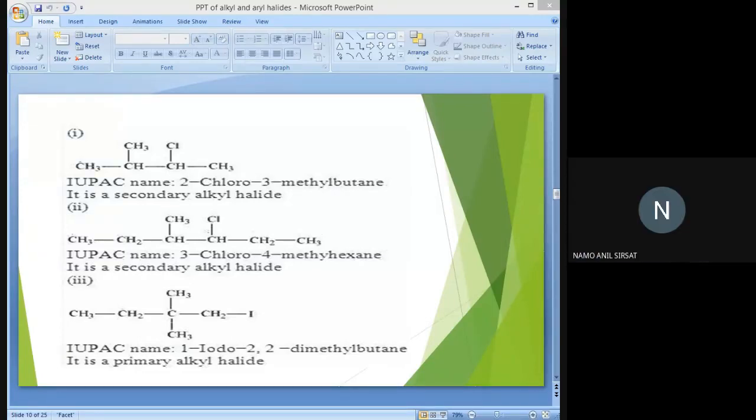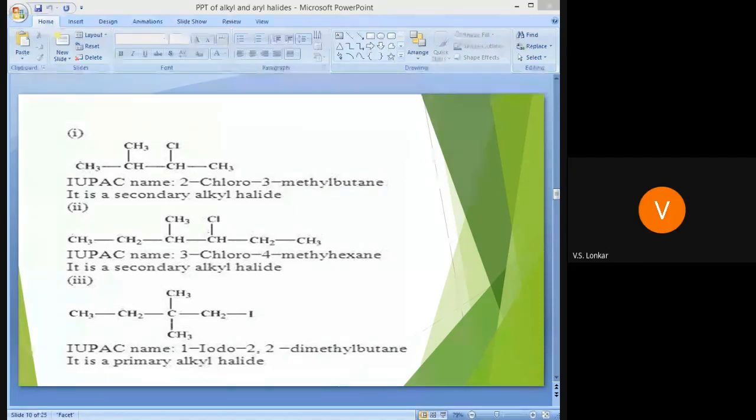Tell me the method of preparation of alkyl halide first. Halogenation of alkanes takes place by chlorine or bromine in the presence of sunlight or UV rays at room temperature, 250 to 400 degrees. We get the products chloromethane, dichloromethane, trichloromethane.